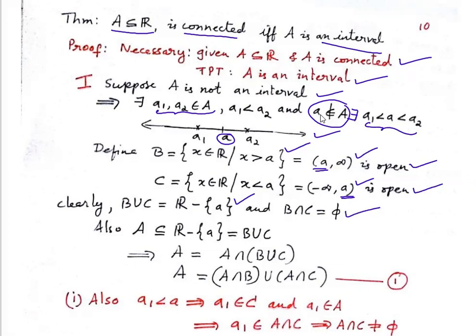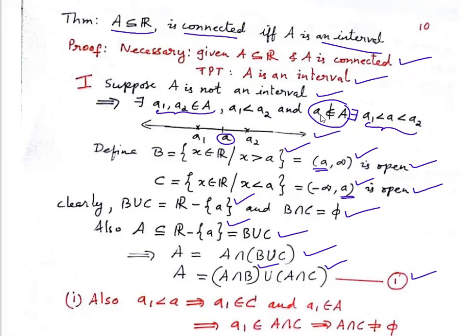Okay. So now, where is our A now? A is definitely a subset of R minus singleton a, which is nothing but B union C. So A is a subset of B union C. So I can write down A as A intersection B union C. Correct? Now by distributive law, you can distribute this: A intersection B union A intersection C. We'll call that equation 1.